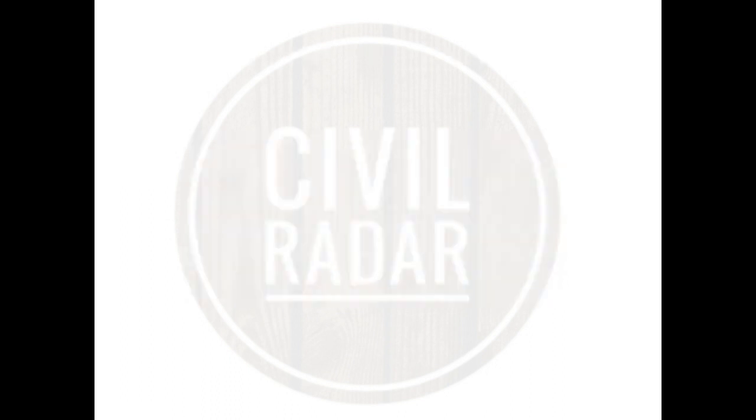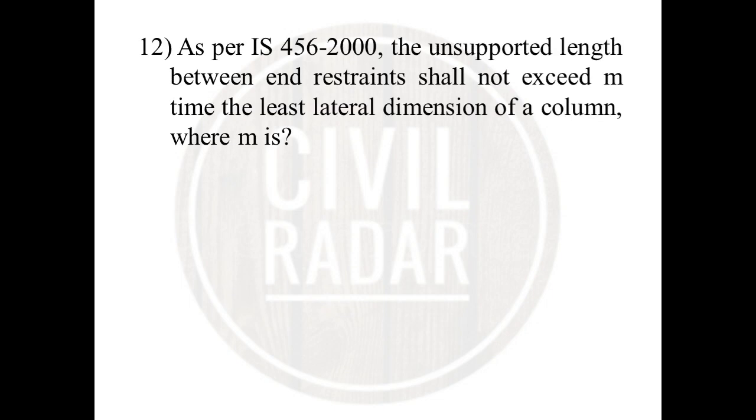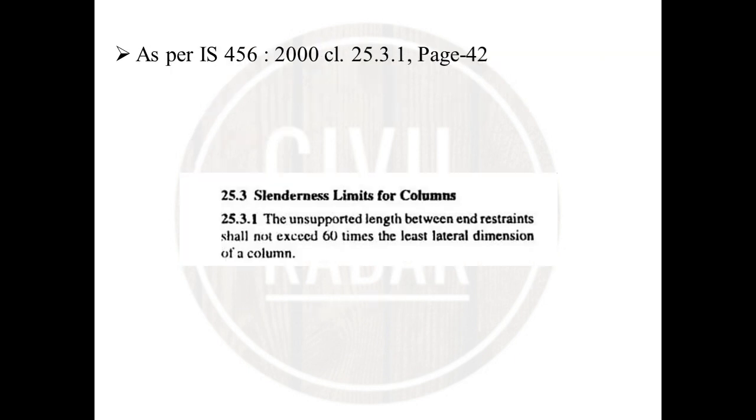The next question: as per IS 456, the unsupported length between end restraints shall not exceed m times the least lateral dimension of the column, where m is 60, 40, 20 or 30? The answer is 60.